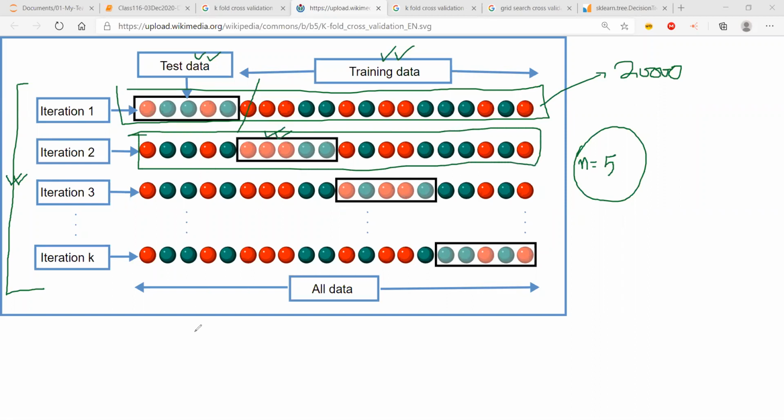Sir, yes, sir, Heliket, go ahead. Sir, what will we be doing with the test data, sir?